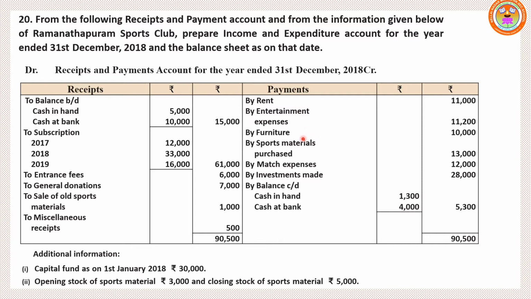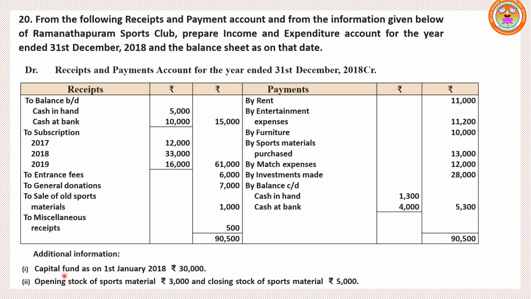That means debit side. Look at furniture. That means they might have purchased furniture. That is capital expenditure. So we have to omit furniture. Then look at the next one, by sports material purchase, by match expenses, investment made. Investment made is also not recurring in nature. So it is also capital expenditure. We have to omit this one also. Furniture won't appear. By investment made also won't appear. Cash in hand, cash at bank, closing balance also won't appear under income and expenditure account.